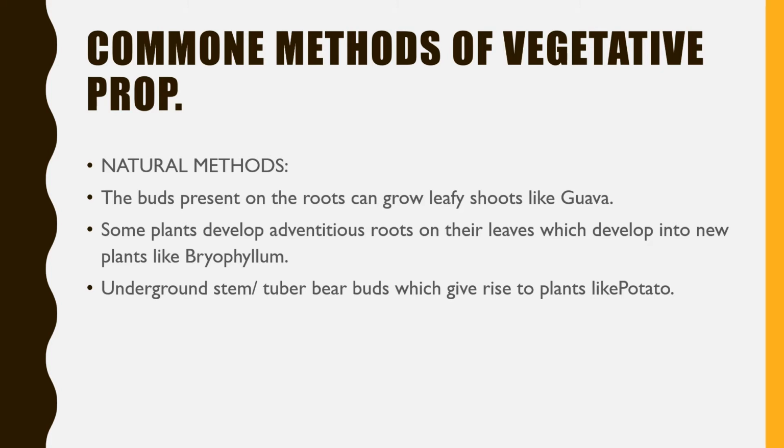In the next slide you can see the pictures of bryophyllum and how new plants can be propagated from its leaves. And we have more examples like stem or tuber. Potato is a tuber, meaning it's an underground stem and it bears buds. So by putting the potato into the soil we can grow new plants.